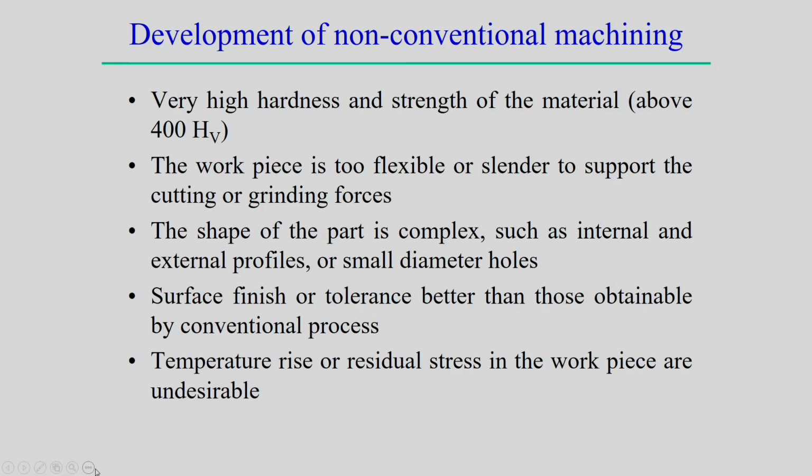Also, if the workpiece is too soft or too flexible, it may not sustain the cutting or grinding process, and non-conventional can overcome this. Very complex shapes such as internal and external profiles, or very small diameter holes, are also best made by non-conventional machining.